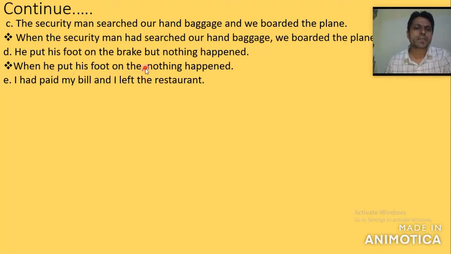I'm sorry, it's a typing mistake. On the brake. Here is brake. Nothing happened. Okay, we remove 'out', but nothing happened. And now number E.